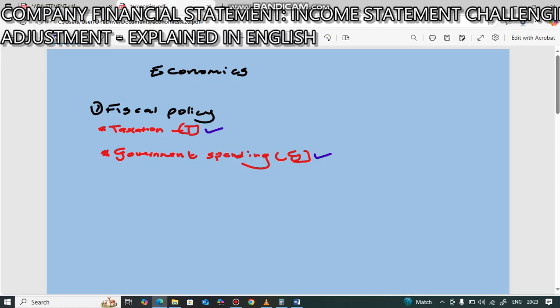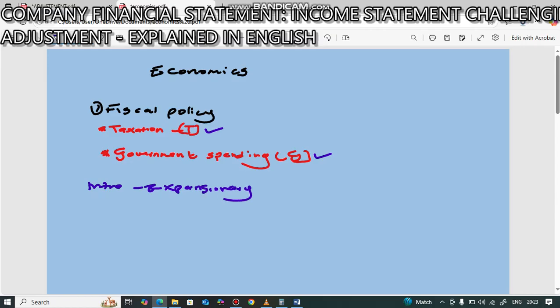Alright, let's start with taxation. First we are going to assume that government wants to introduce the expansionary phase.